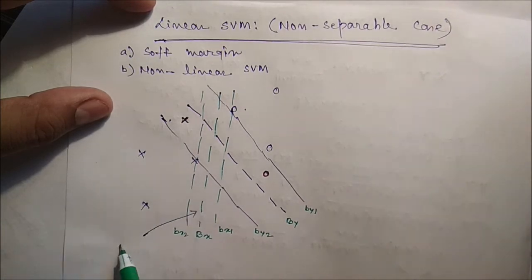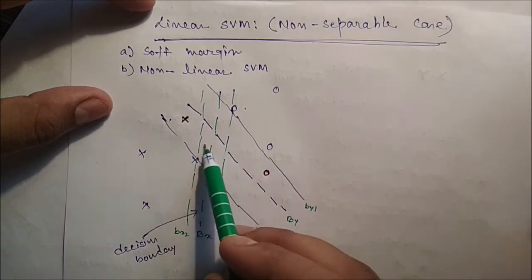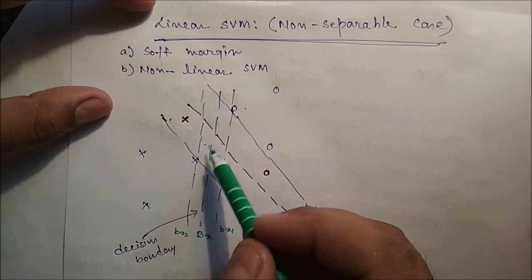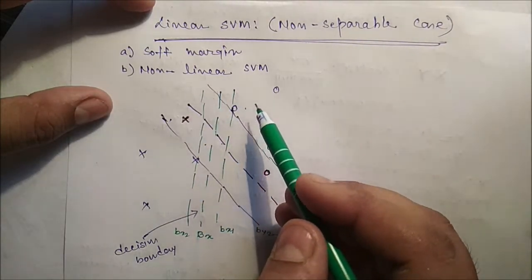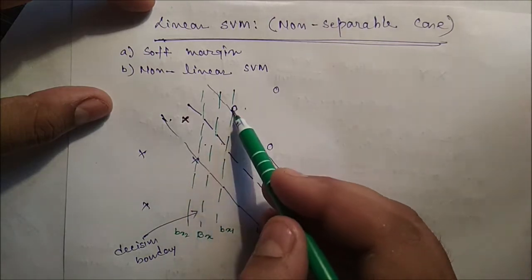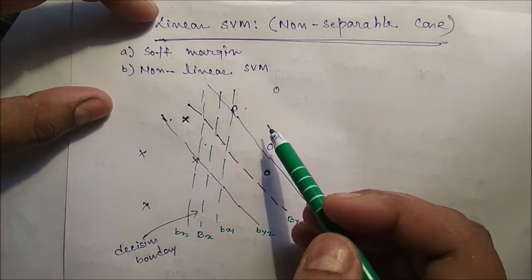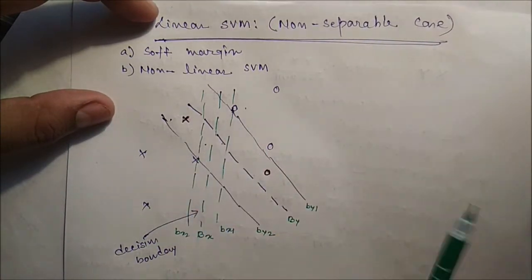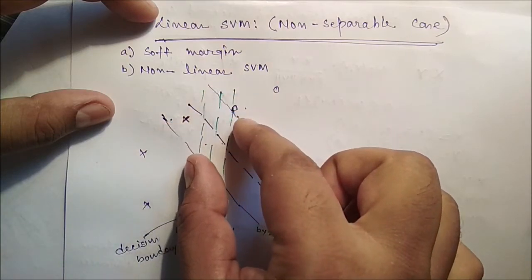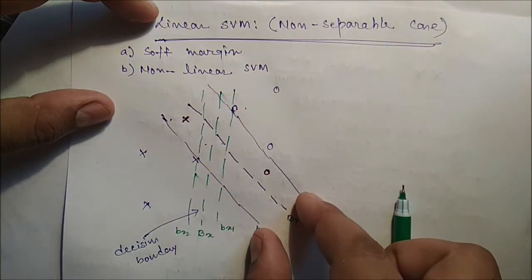So this is our decision boundary, and two parallel hyperplanes are there, and we can draw this particular decision boundary using these two support vectors. With the help of the same support vectors we can draw another strip, another margin, this one. But if you see this particular margin here,